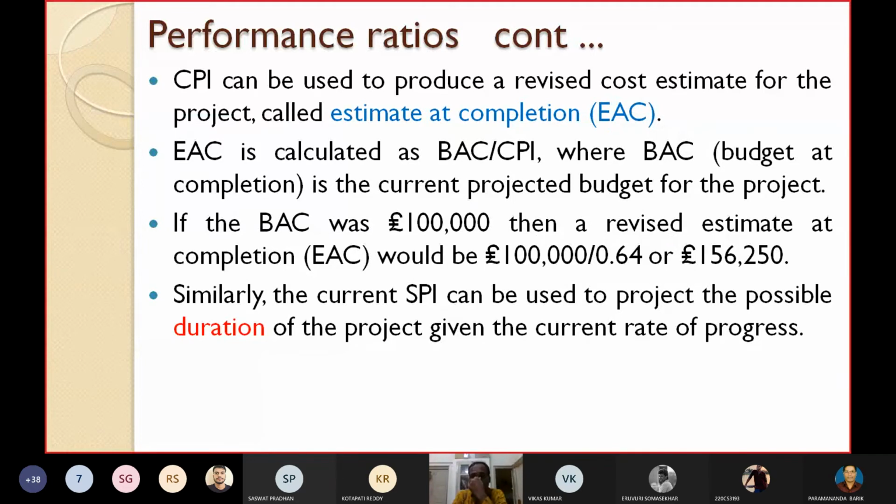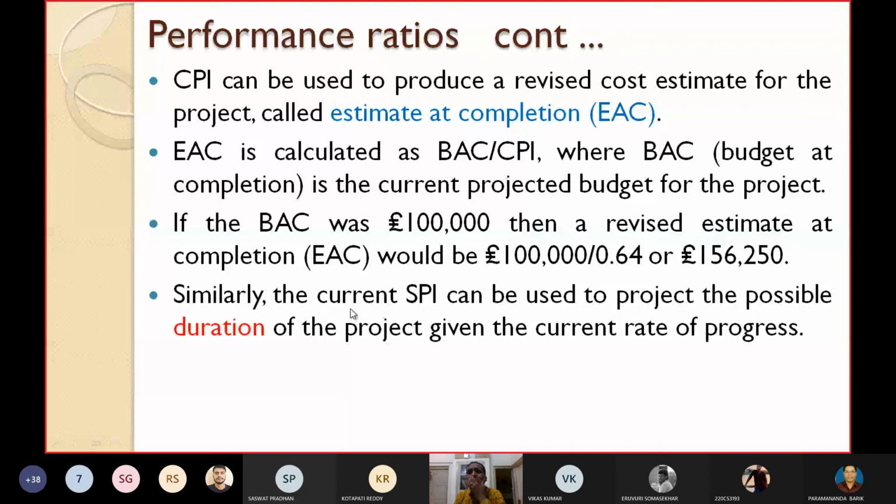So the initial budget at completion was estimated as 1 lakh. Now, based on the CPI, you can say that the revised estimate is more. In this way, by using this CPI, you are calculating a factor called estimate at completion.